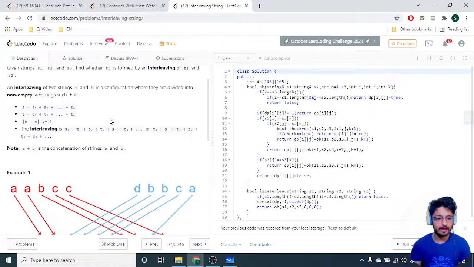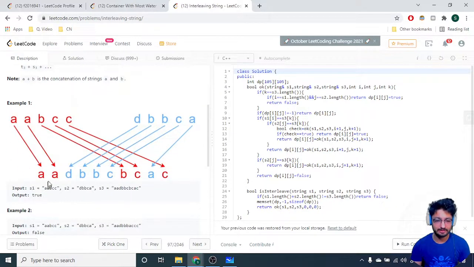and same for T. And if you want to form another string by taking some combinations of those, as you can see, if you have A B C C and D B B C A, you can put them together. The order should be the same, so A should come here, and then you cannot put C directly. So the order should be maintained, but you just have to interleave both of these strings, such that the final string is an interleaving of the original two strings, and whether it is possible or not.